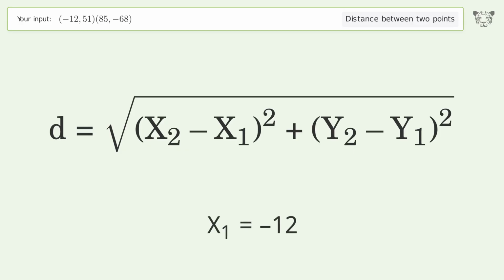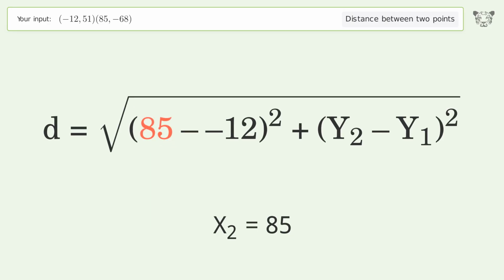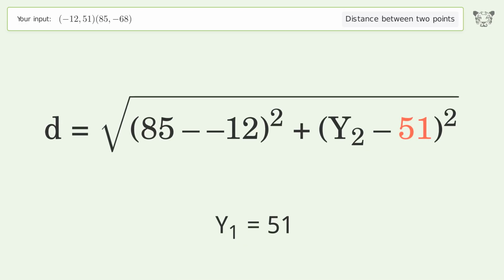x1 equals -12. x2 equals 85. y1 equals 51. y2 equals -68.